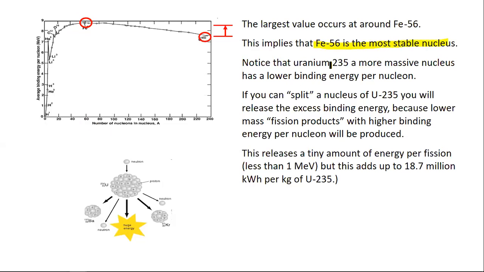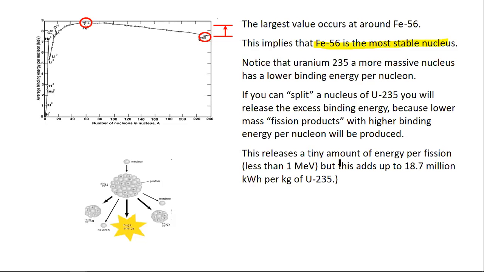And notice that uranium 235, a more massive nucleus, has a lower binding energy per nucleon compared to iron. If you split a nucleus of uranium 235, you will release the excess binding energy, because lower mass fission products with higher binding energy per nucleon will be produced.